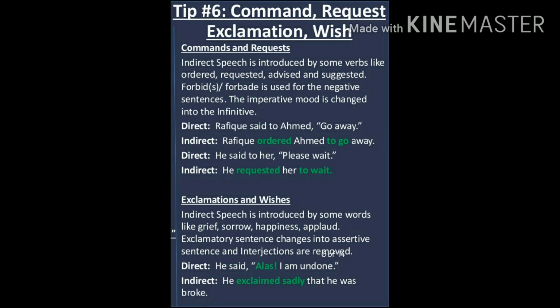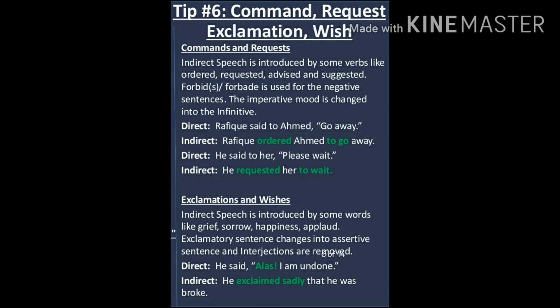Tip number 6 is talking about dealing with another type of sentences, which is command, request, exclamation, or wish. So let's deal with commands and requests first.